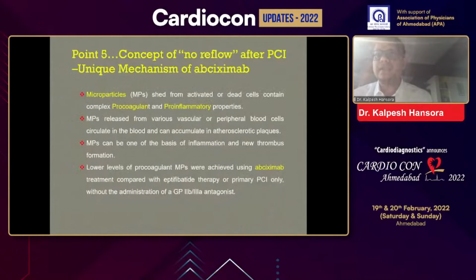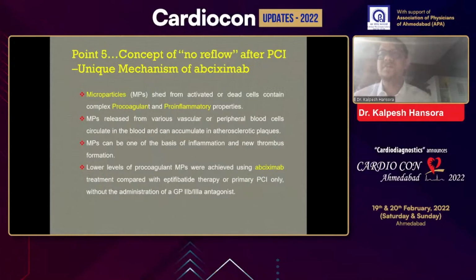So point number 5, we know the concept of no-flow after PCI, but there is a unique mechanism of abciximab. What is the no-flow phenomenon? Microparticles are shed from activated or dead cells, which contain pro-coagulant and pro-inflammatory properties. These microparticles from various vascular and peripheral blood cells circulate in blood and accumulate in the atherosclerotic plaque.